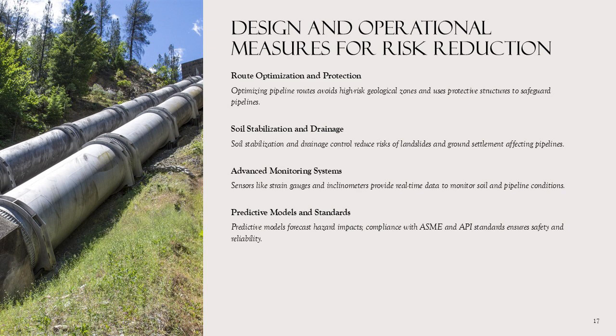Advanced monitoring systems using strain gauges, inclinometers, and acoustic sensors provide real-time data on pipeline and soil conditions. Engineers also implement predictive models to forecast hazard impacts and schedule preventive maintenance. Compliance with standards like ASME and API ensures that design and operational practices meet safety requirements. These measures collectively enhance pipeline resilience and minimize the likelihood of catastrophic failures.